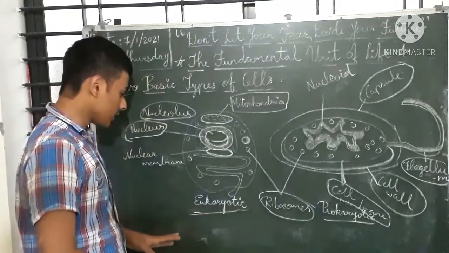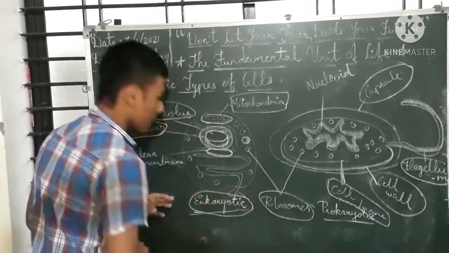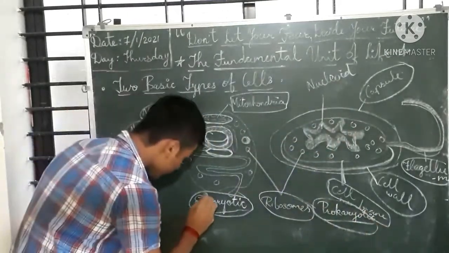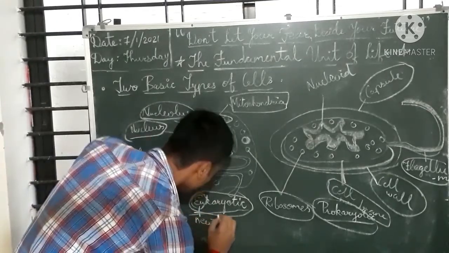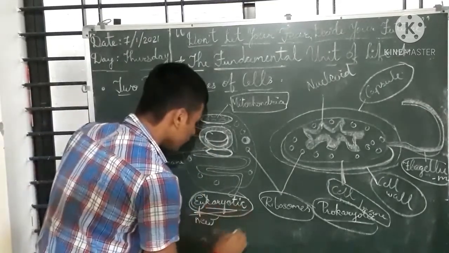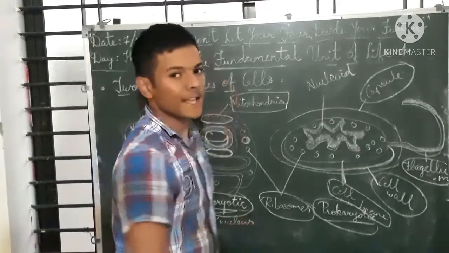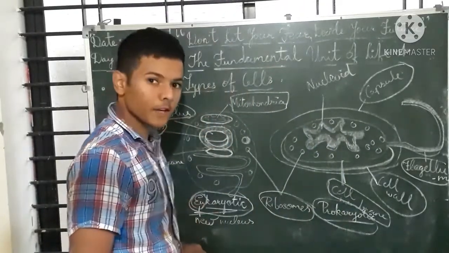Now I will tell you the meaning of eukaryotic and prokaryotic. Basically, eu means new, and karyotic means nucleus. Cells which possess a new nucleus are called eukaryotic.